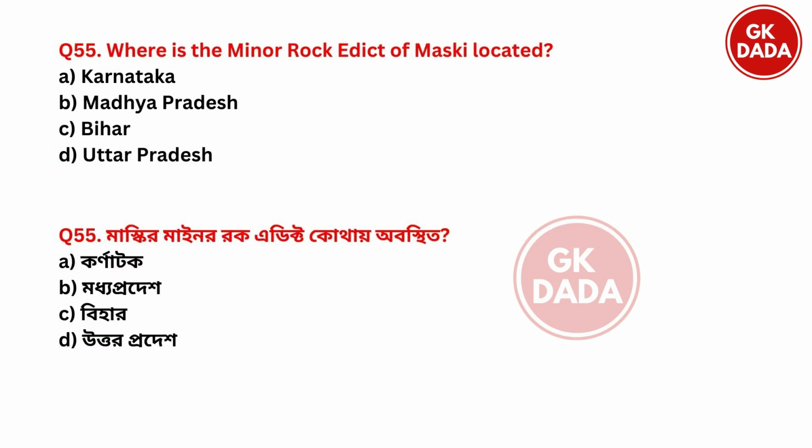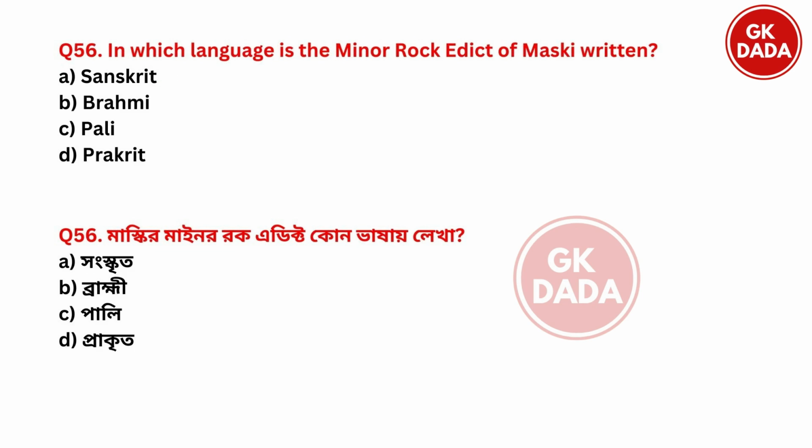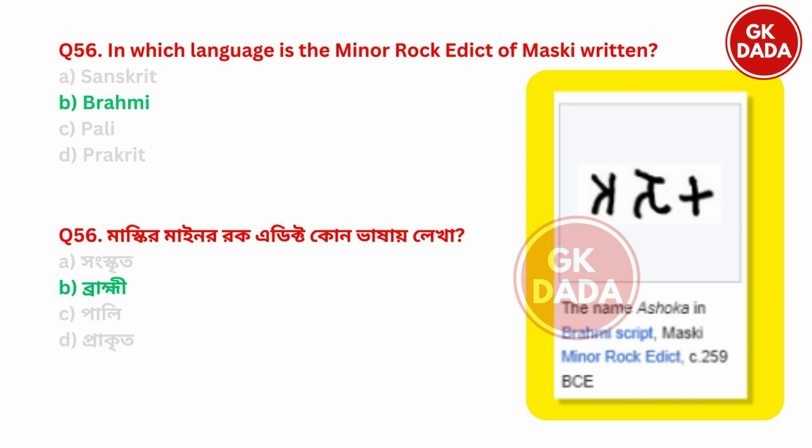Next. Where is the Minor Rock Edict of Maski located? Option A, Karnataka. Option B, Madhya Pradesh. Option C, Bihar. Option D, Uttar Pradesh. And the right answer is option A, Maski Edict in Karnataka. Next. In which language is the Minor Rock Edict of Maski written? Option A, Sanskrit. Option B, Brahmi. Option C, Pali. Option D, Prakrit. And the right answer is option B, Brahmi. And here is the name of Ashok in Brahmi script.